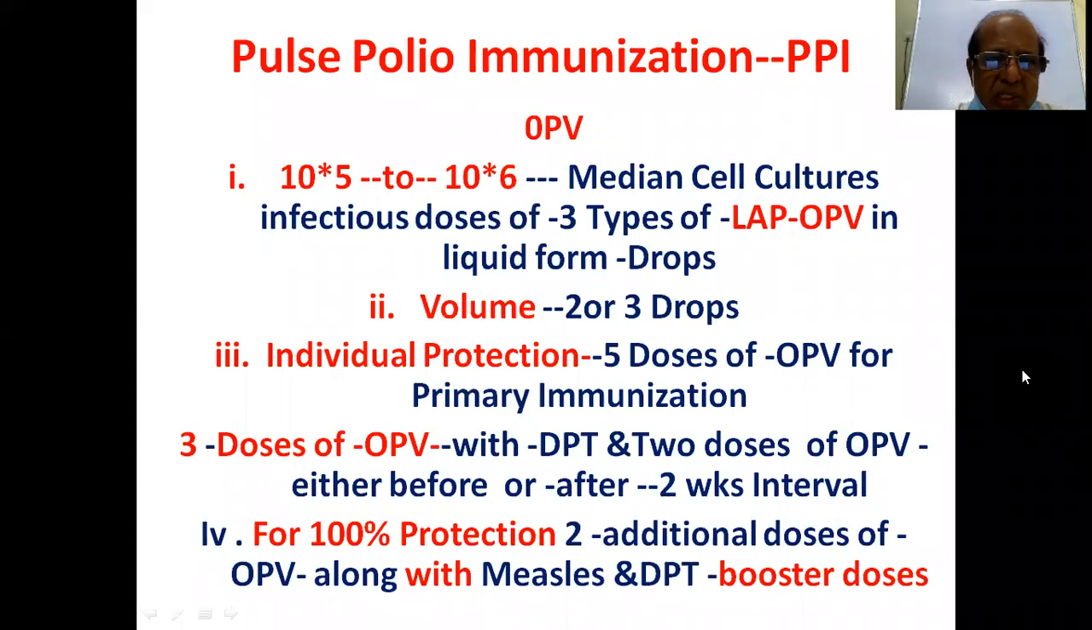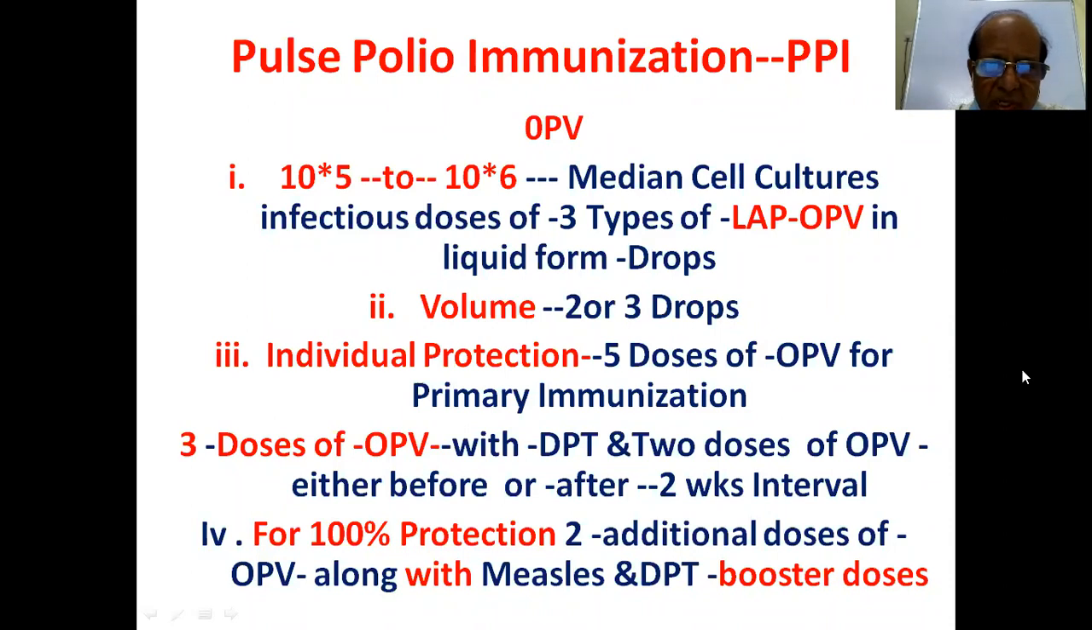So what is the median cell culture infectious dose? 10 to the power of 5 to 10 to the power of 6. There are 3 types of live attenuated polio, oral polio vaccine in liquid form, drops. So OPV is given orally as drops, while IPV is mostly IM. The OPV volume is 2 or 3 drops. For individual protection, 5 doses of OPV for primary immunization.